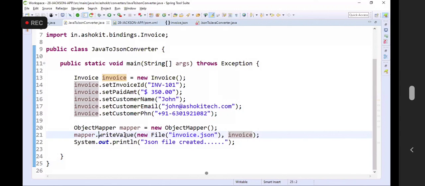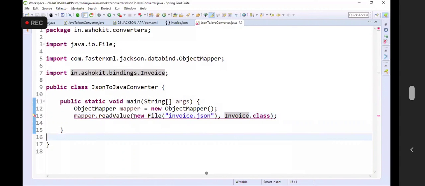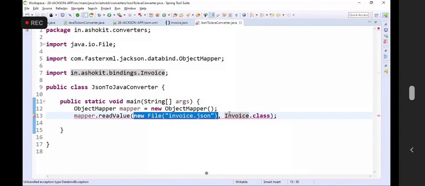WriteValue means write the data to this file using this object data. ReadValue means take this file and convert into this object. Throws exception.